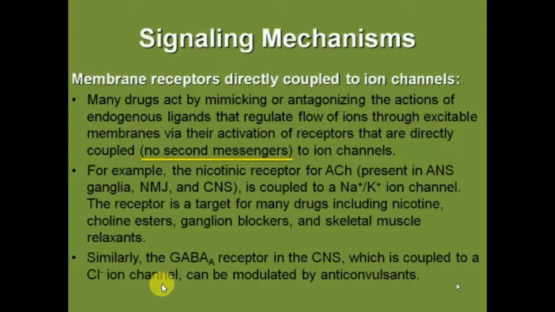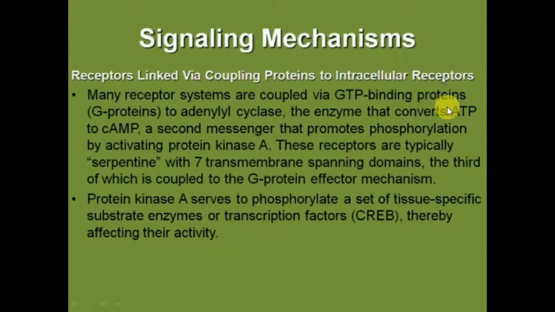The next signaling mechanism is receptors linked via coupling protein to intracellular effectors. In this section, we are going to study G proteins.